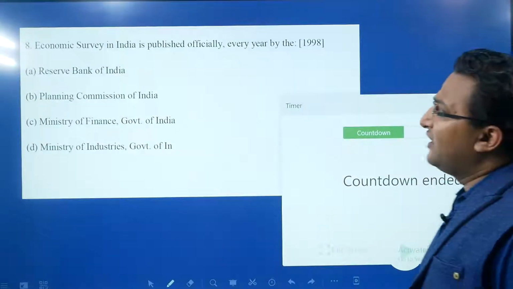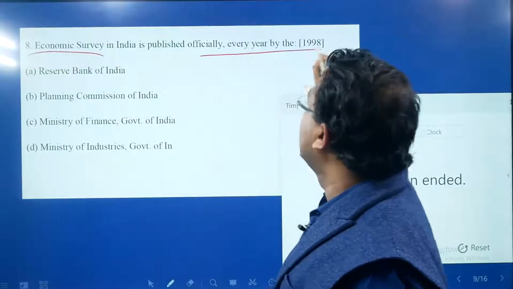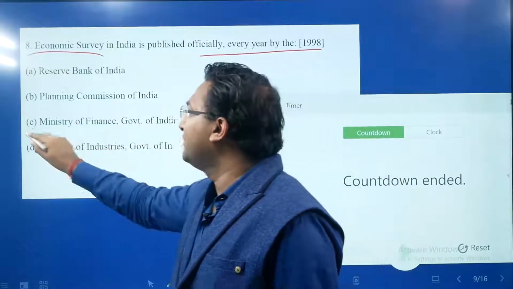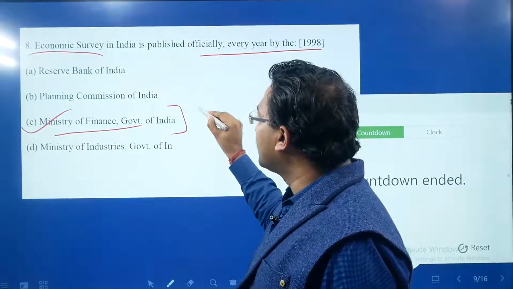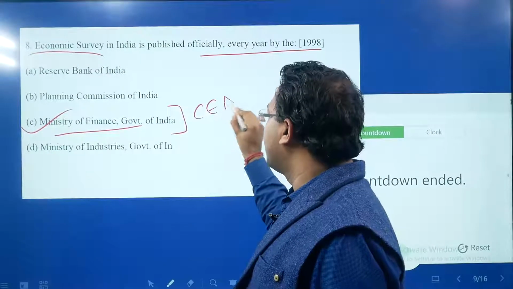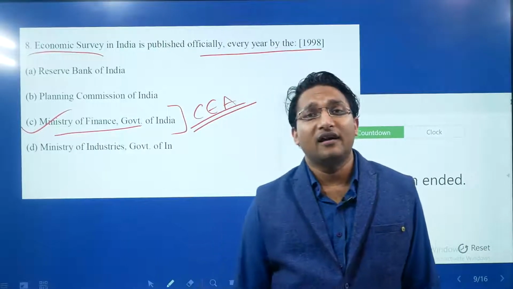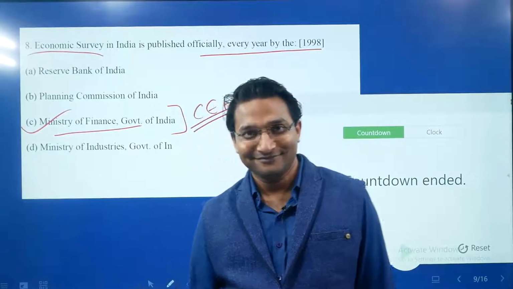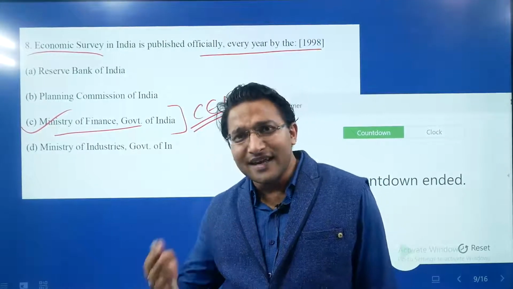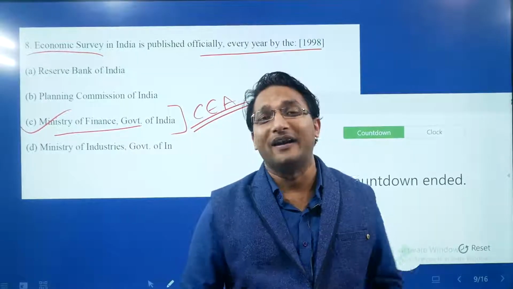Next question is also very easy. Economic Survey of India is published officially by whom? Very easy question. Ministry of Finance. And in the Ministry of Finance, it is prepared under the leadership of the Chief Economic Advisor. My question is, is Economic Survey a constitutional document? The answer is no. It is presented by convention by the Ministry of Finance in both houses of Parliament.